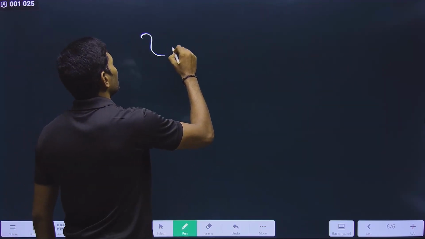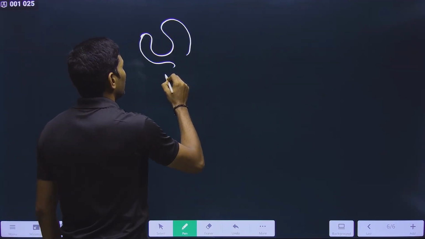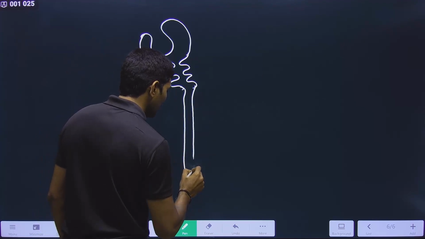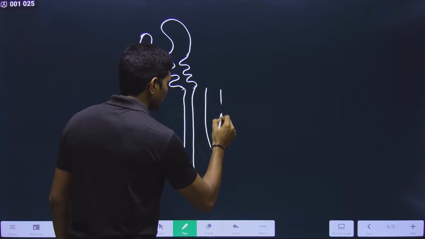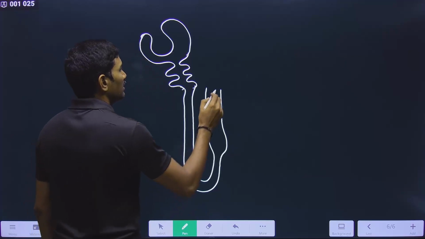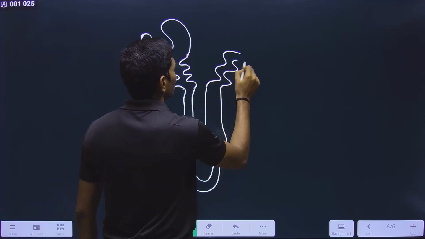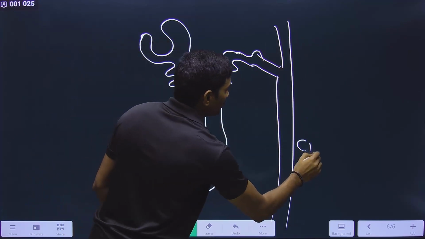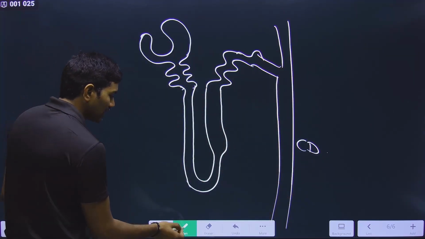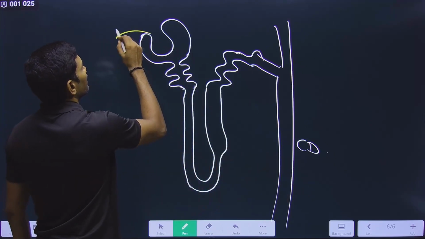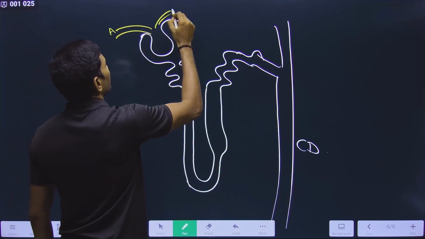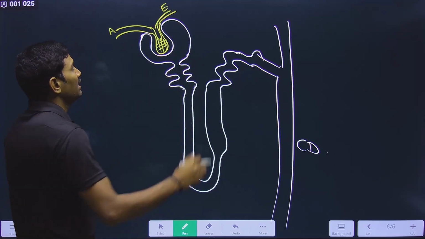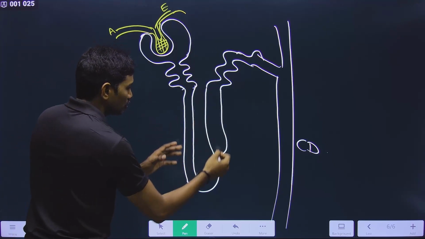What we are saying is, this is the Bowman's capsule and this is the proximal convoluted tubule, and this is the Henle's loop, and this is a part of Henle's loop. Then this is the distal convoluted tubule, and this is attached to the collecting duct. Understood or not? Here, this is the afferent arteriole, and then this is the efferent arteriole, and here it is forming the network that is called the glomerulus, and the efferent arteriole is forming the peritubular network.